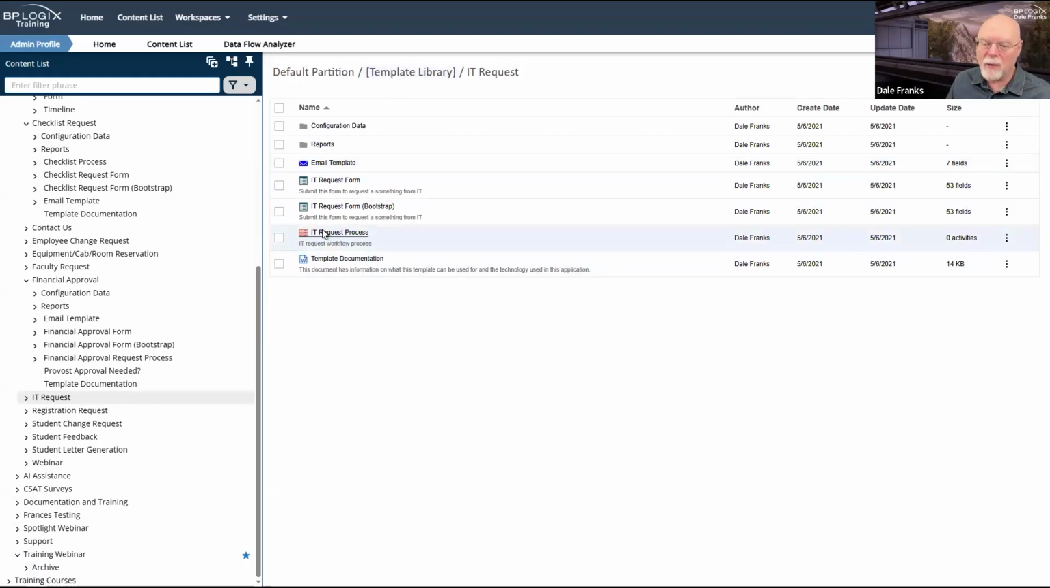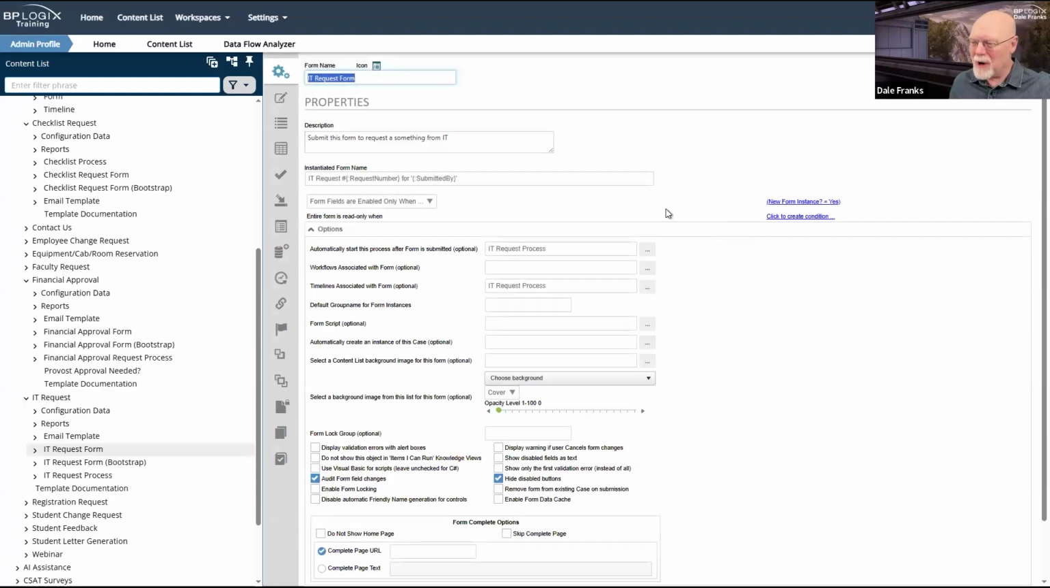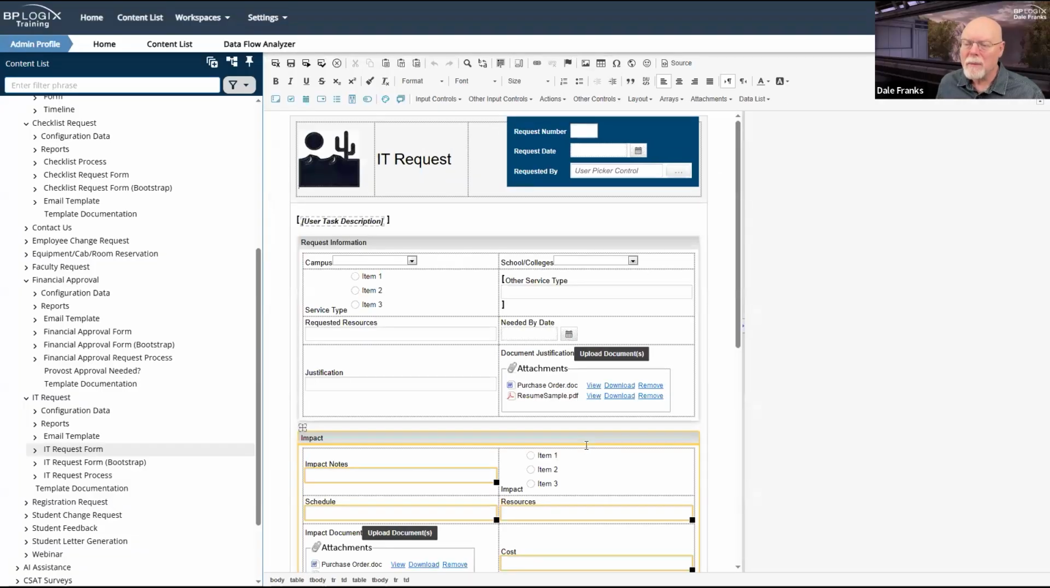This is an IT request, I guess. So I'm just going to open this IT request form. We're not going to get into the Bootstrap stuff. In fact, I don't even know whether I have re-enabled Bootstrap on this system or not. So I don't even know if that would work for us. But if we look at this form, there's all kinds of things that you might want to do here.